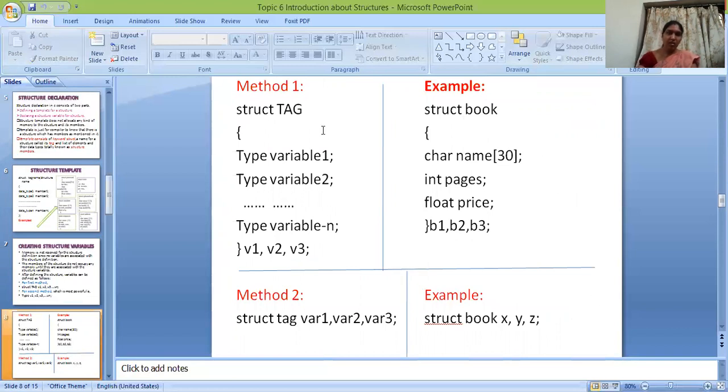Here, in method 1, struct tag type variable 1, variable 2, and so on. The variable names are v1, v2, v3. In method 2, type variable 1, variable 2, and so on. This is the example for method 1. This is the example for method 2. Here struct book is a tag. Here the type is character, variable 1 is name, and so on. These are all examples of structures.